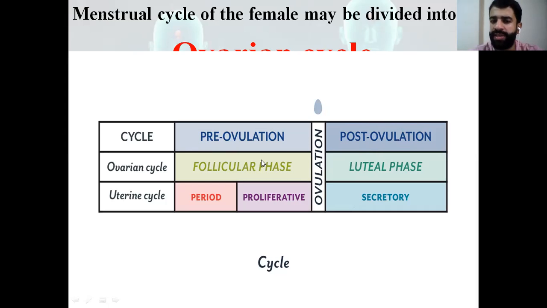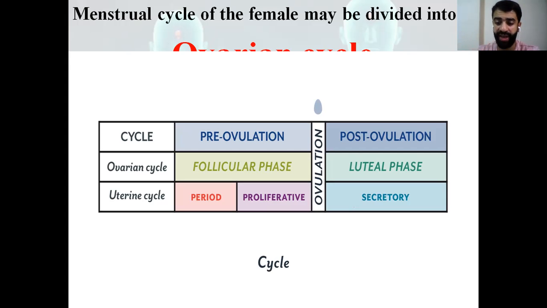The ovarian cycle is divided into the follicular phase, which is the phase before the ovulation, called the pre-ovulatory phase of the ovarian cycle. Whereas the phase after the ovulation is called the post-ovulatory phase, which is called the luteal phase. So for the ovarian cycle, we have two phases. We're going to talk about them in detail.